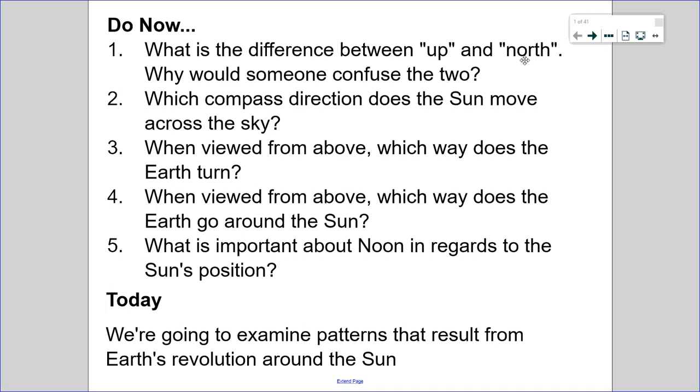The reason why someone might confuse the two is because sometimes when you're looking at a two-dimensional map of the Earth, north is up on the map, but it really isn't. Try not to confuse north and up.